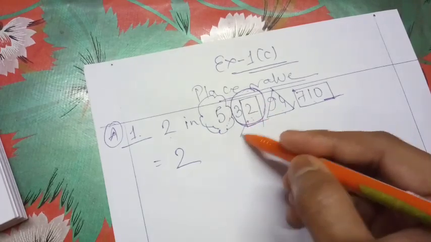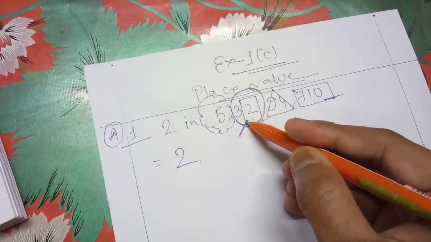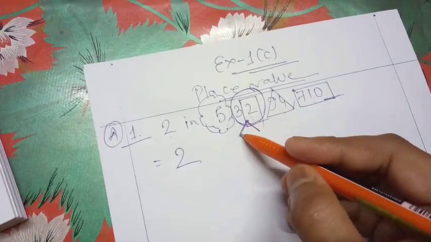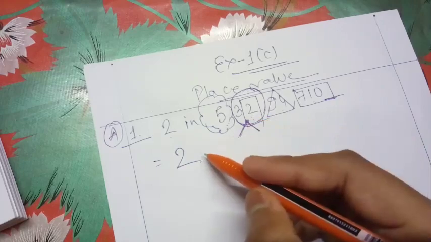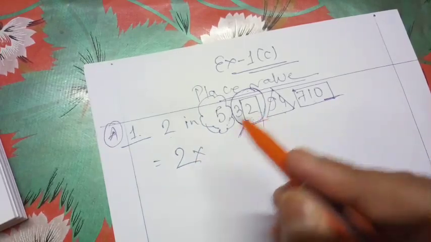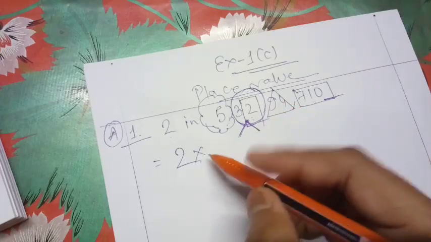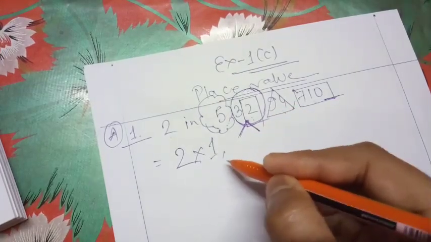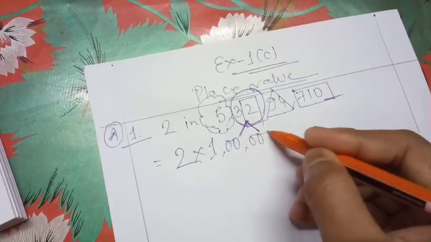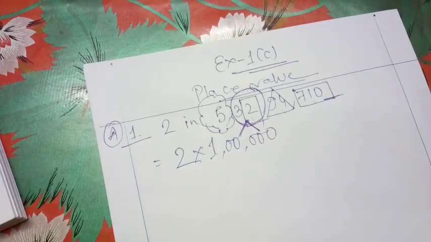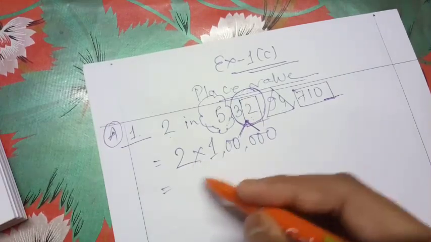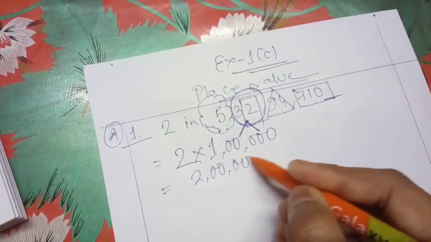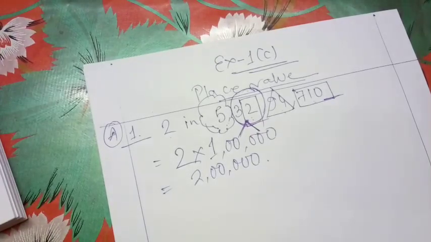So again you have to find out in which place it is. Is it in lakh or 10 lakh? As you can see in that question, 2 belongs to lakh, not to 10 lakh. So we have to write down lakh, 100,000. This is the value of our lakh. So 2 into 1 lakh gives us 2 lakh. In this way you have to find out the place value of 2 in the figure. I hope the method is clear to you.